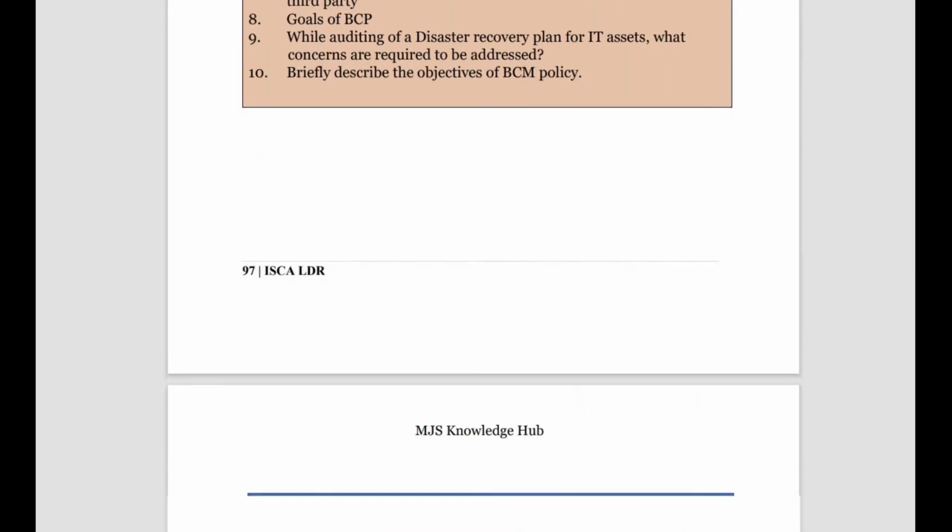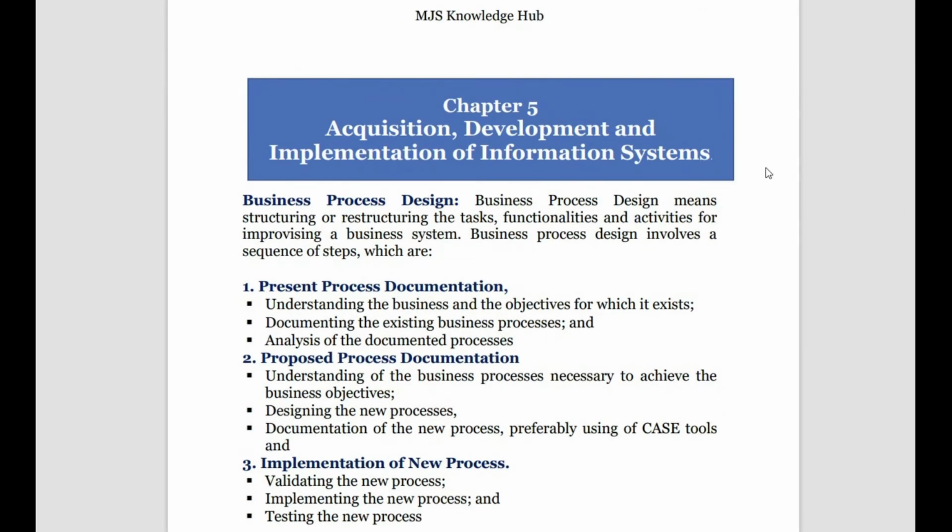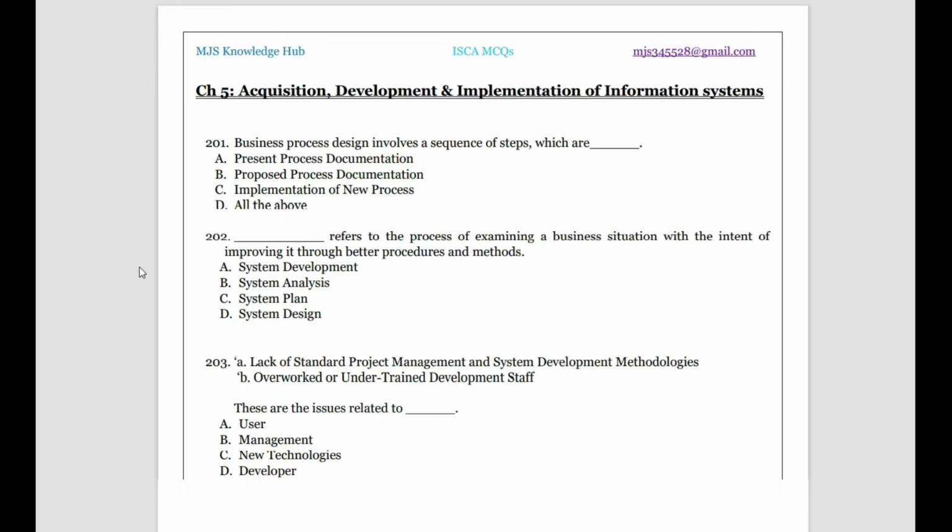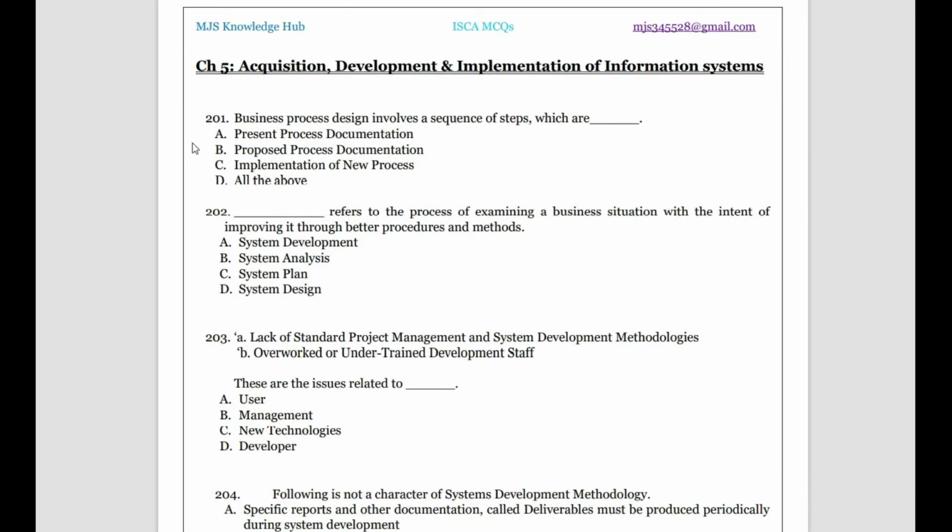Let's start with chapter number 5. What is the name? Acquisition, development and implementation of the information systems. The series starts at 201, because till 200 we had chapter number 4. First let us see a few MCQs, and then let us go back to the last day revision for revising a few important concepts. Let's get started.